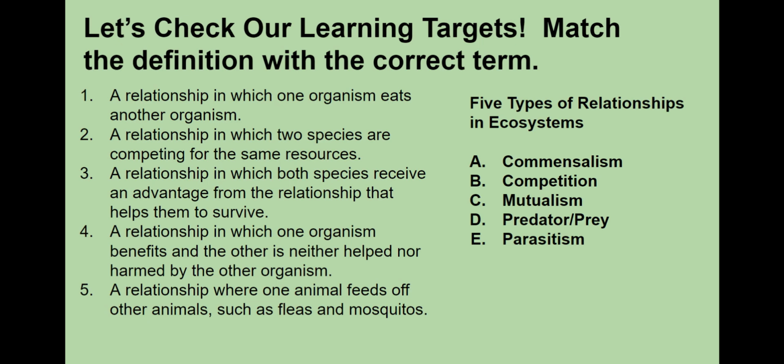Number 3, a relationship in which both species receive an advantage from the relationship that helps them both to survive. The correct answer for number 3 is C, mutualism. Number 4, a relationship in which one organism benefits and the other is neither helped nor harmed by the other organism. The correct answer for number 4 is A, commensalism. And number 5, a relationship where one animal feeds off other animals, such as fleas and mosquitoes. The correct answer for number 5 is parasitism.